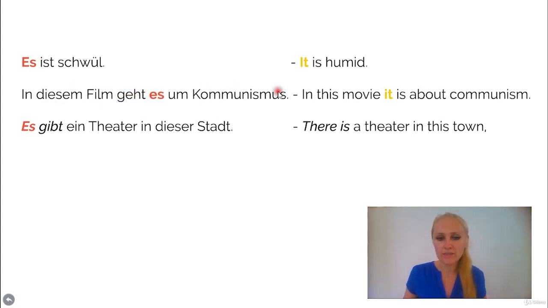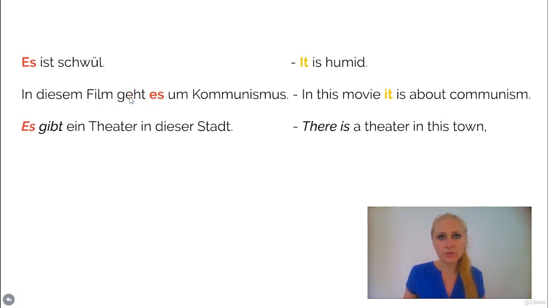And you say what the subject of this movie or whatever it is maybe. You always have to keep in mind that this is a dative preposition. So it would be in diesem Film geht es, in this movie it is about. You can say in diesem Buch geht es, in this book it is about. In diesem Artikel geht es for example.